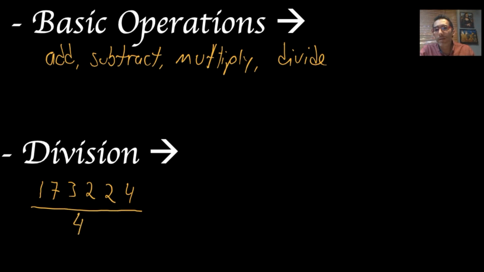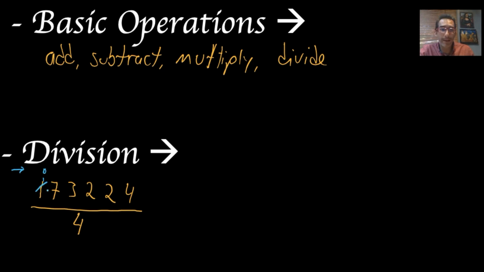Okay, so the way I divide, I start taking from left to right. I start analyzing digit by digit. Okay, remember that I'm going to go in this direction from left to right, and I start analyzing digit by digit again. So I start here with the 1. So how many times does 4 go into 1? So it's 0.